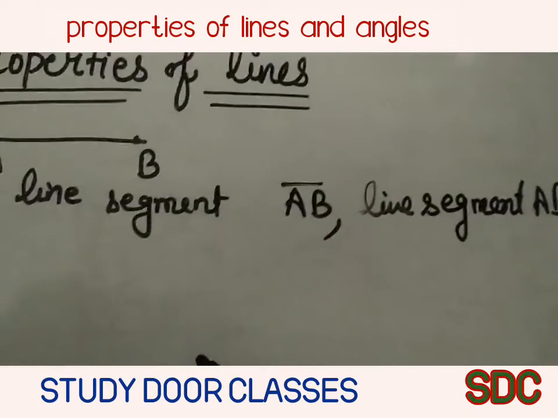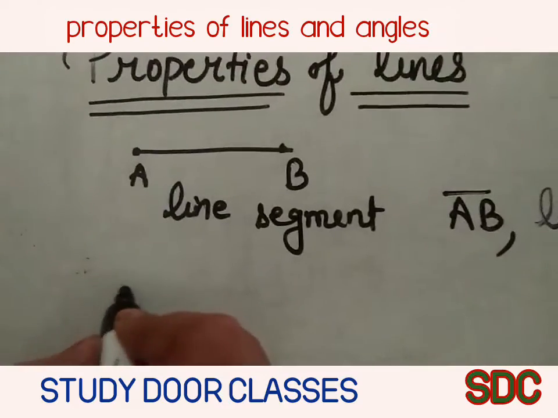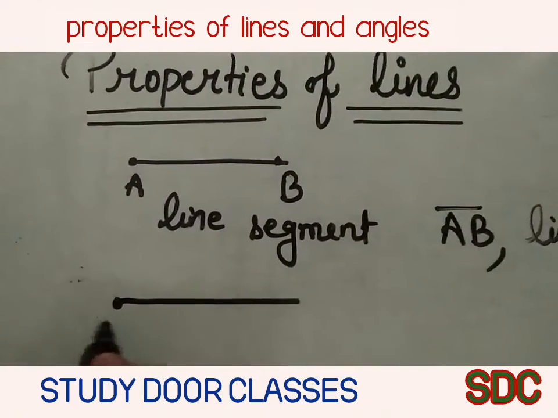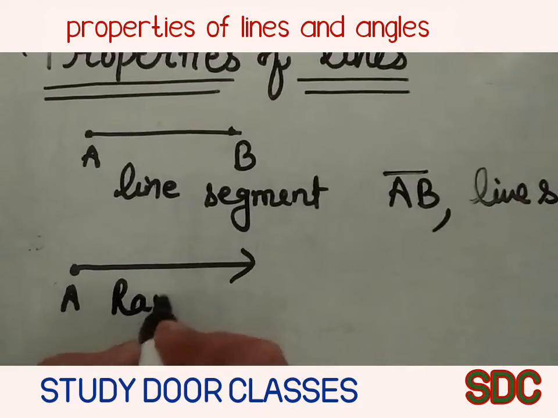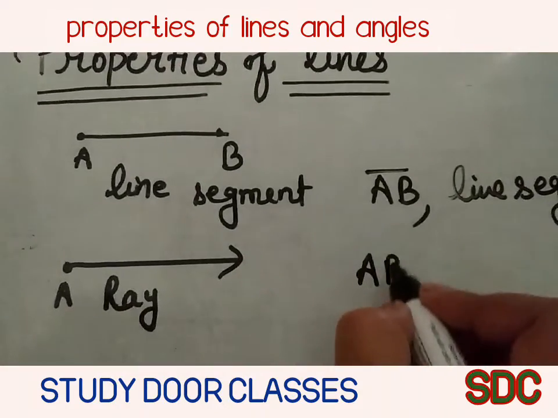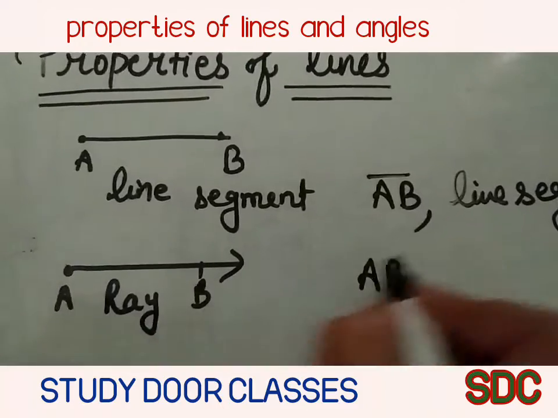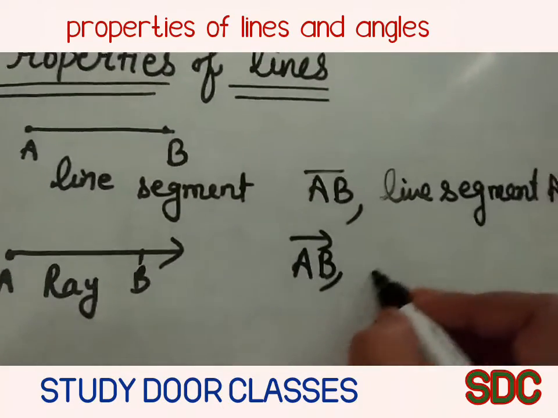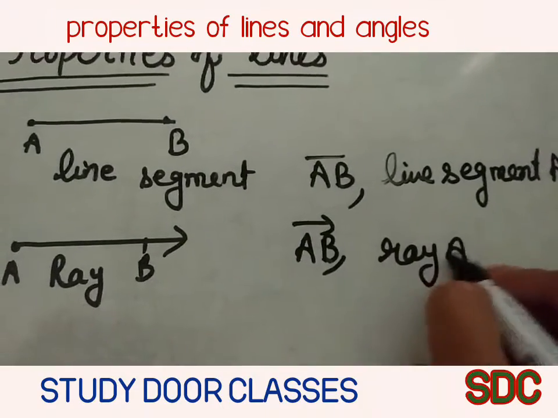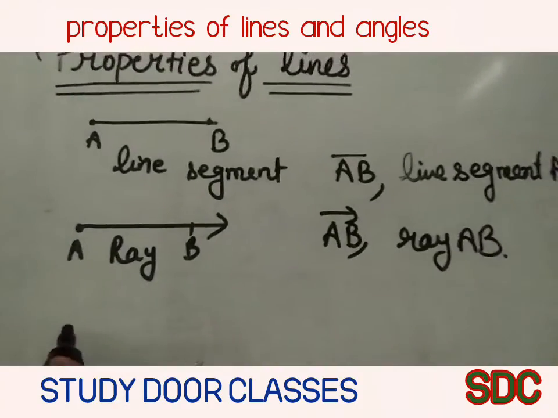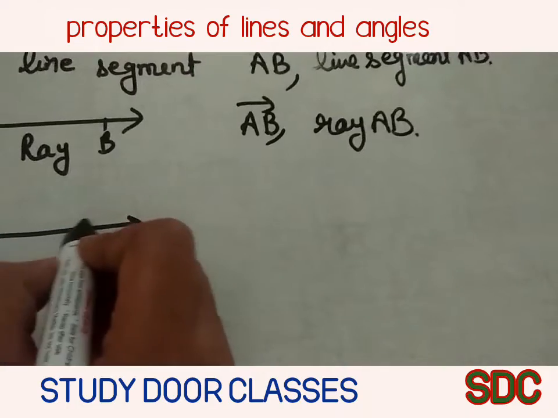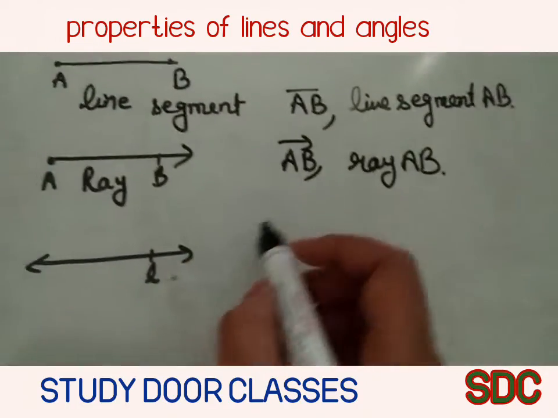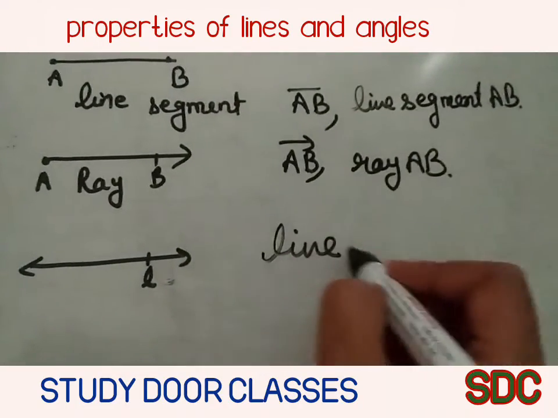If there is one endpoint of a line, then it is called a ray. Here we can denote it ray AB. Third, if there is no endpoint of a line, then it is called a line.